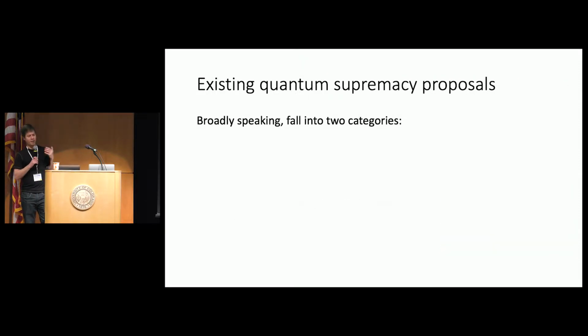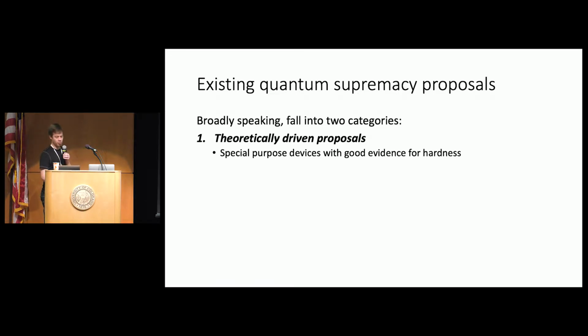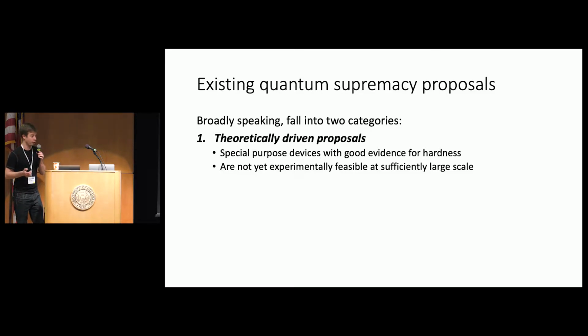But if we look at existing quantum supremacy proposals, broadly speaking, they fall into two categories. And we're not really happy with either one at the moment. So one, there are theoretically driven proposals. These are proposed by theorists, not surprisingly. They're special purpose devices with good evidence for hardness, that no classical algorithm could simulate these devices. But they're not yet experimentally feasible at sufficiently large scale to, for example, violate the extended Church-Turing thesis.